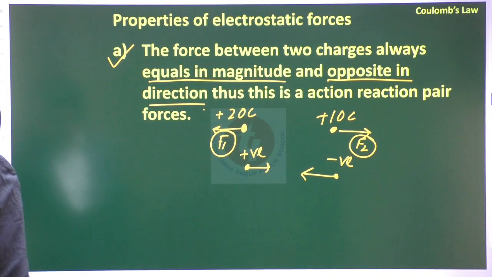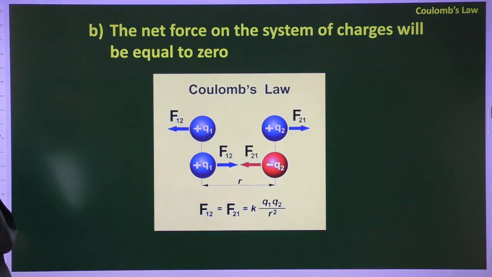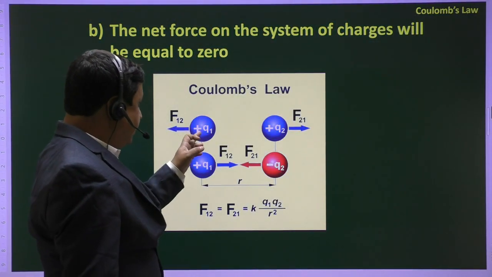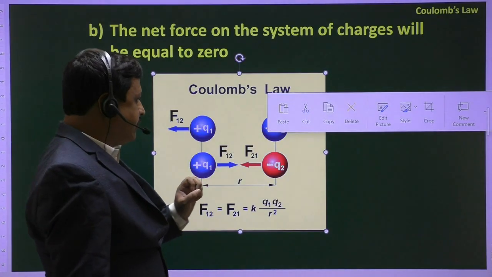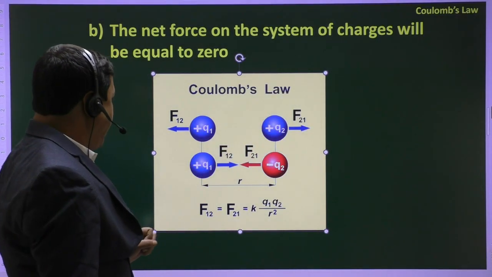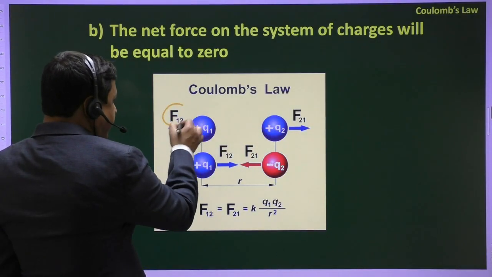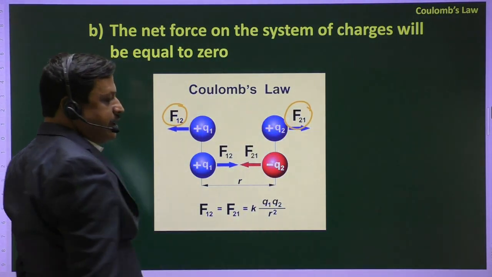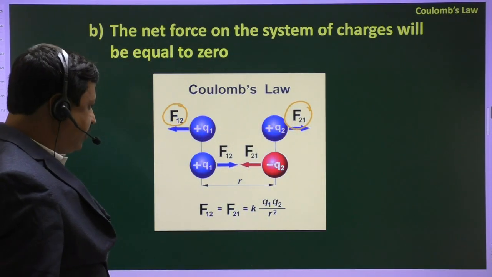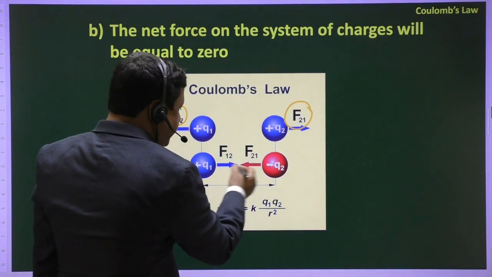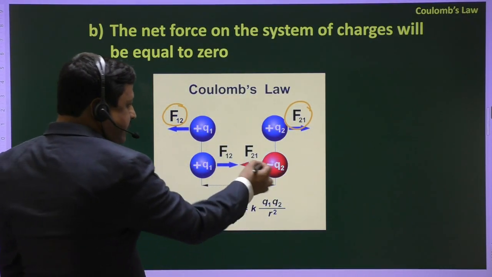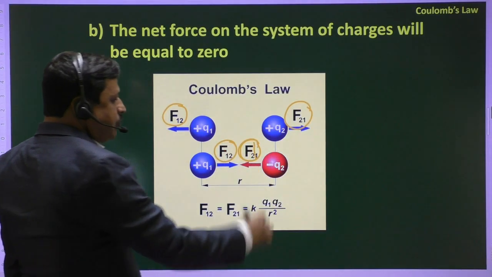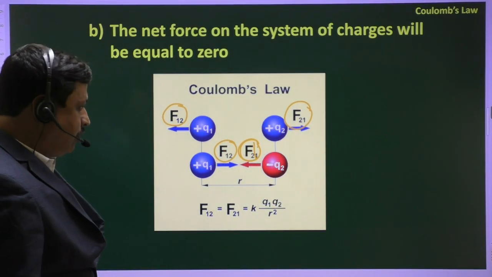Like this diagram, series diagram. Both charges are positive and repel each other by these forces, and these forces obviously are equal in magnitude, right? These charges are opposite in sign, so they attract each other, but the forces are always equal in magnitude and opposite in direction. Okay.